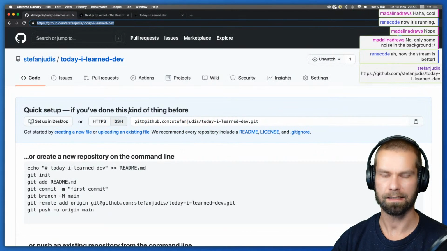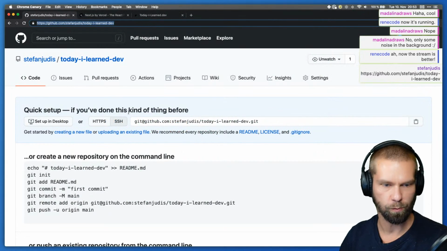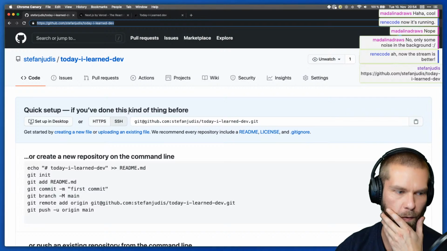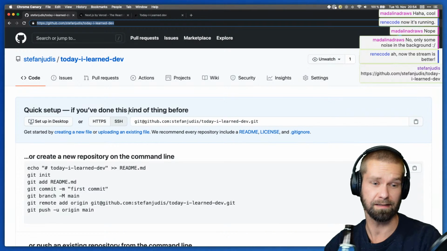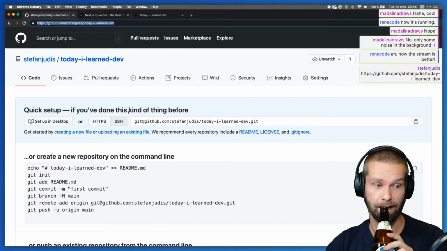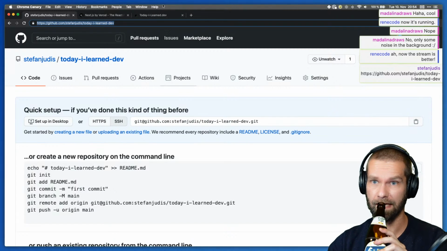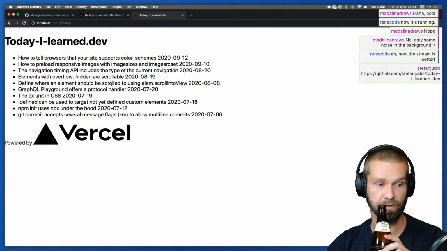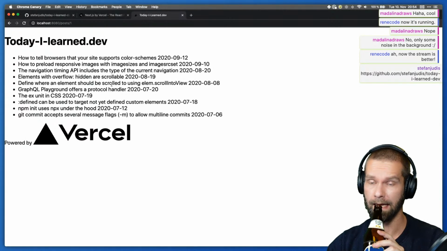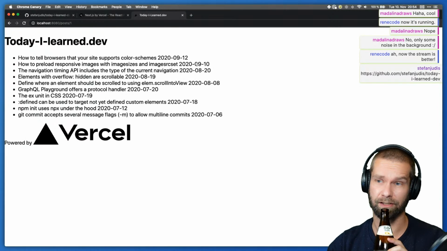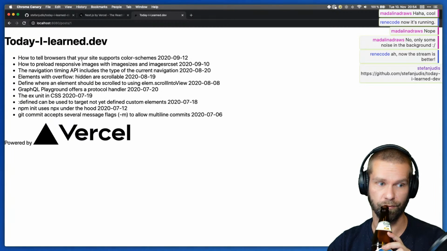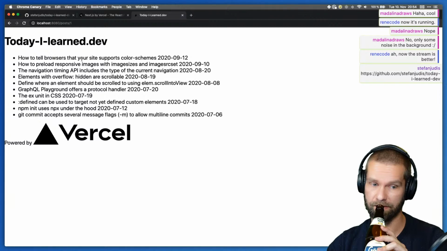And with this, Niels joined the party then, and he said that we could do authentication with Firebase, which to be honest, I've never used Firebase. I know that a lot of people are big fans of that, but I think what we could do is see how to authenticate with Firebase, and then we could already potentially bring in some voting here to kind of sort and work with these Today I Learned posts